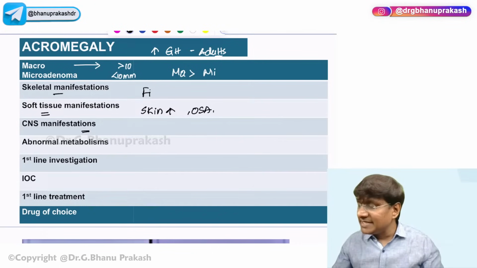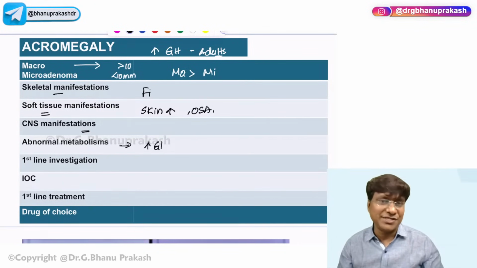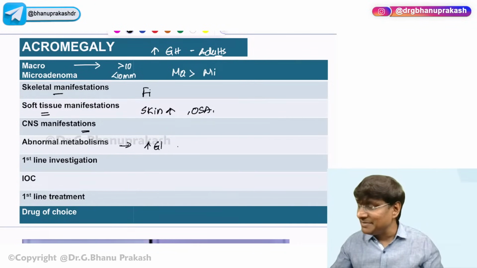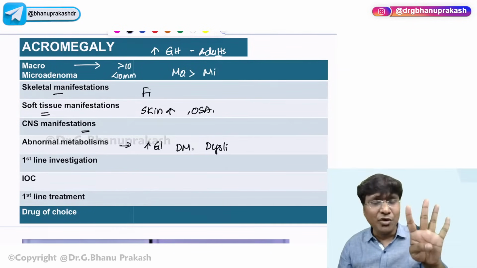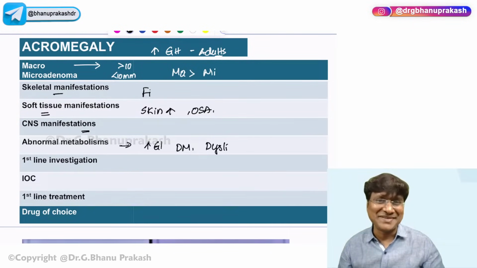Okay. And what will be the abnormal metabolism? There will be increase in gluconeogenesis. The individual will develop diabetes mellitus. And there will also be dyslipidemia. There are endocrine disorders where you will have dyslipidemia. One is hypothyroidism, you will have dyslipidemia. Acromegaly, you will have dyslipidemia. Diabetes mellitus, you will have dyslipidemia. And one more, that is Cushing syndrome. So four endocrine disorders where you will have dyslipidemias.